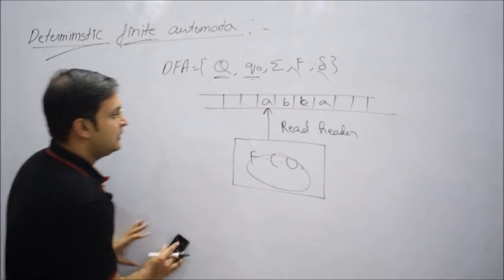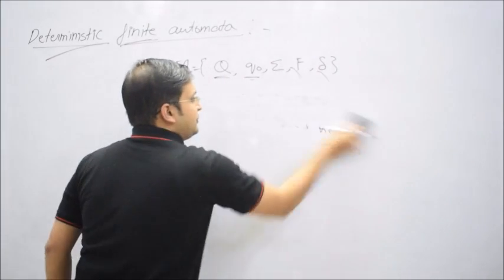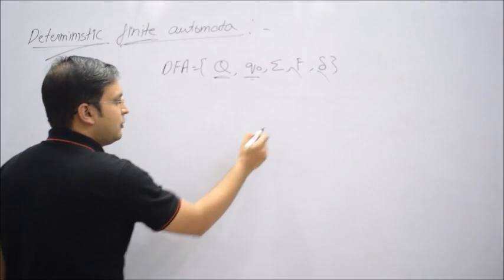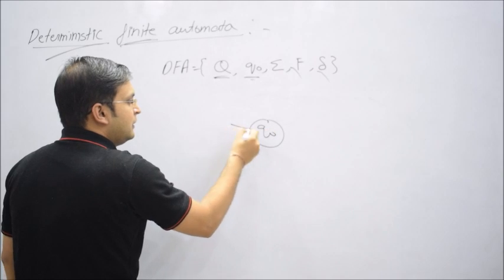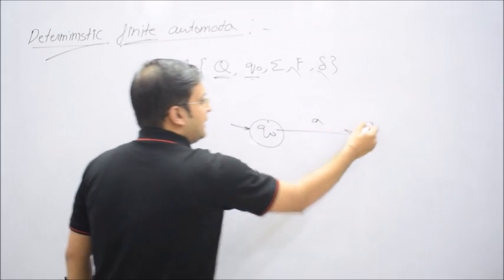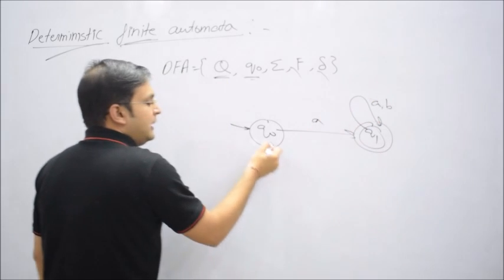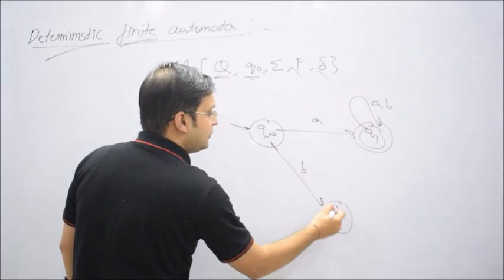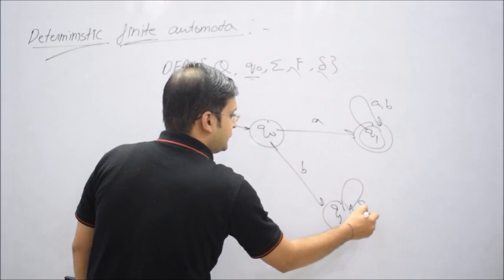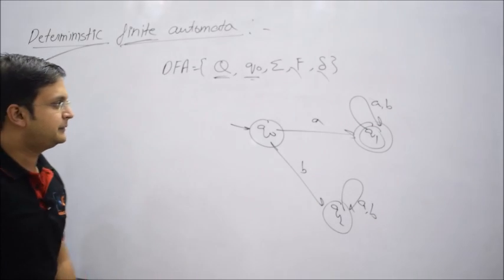For example, in the question we were discussing, on state Q0, on A I'll change the state and go to Q1, which was final, and on B, let me go to Q2, which keeps looping.